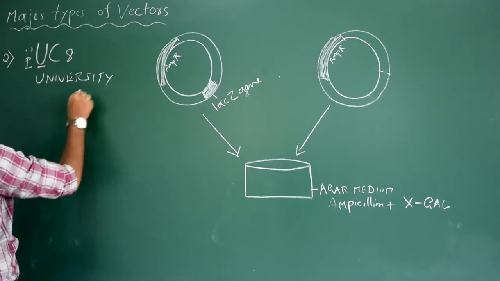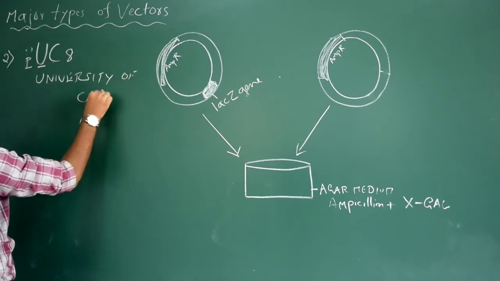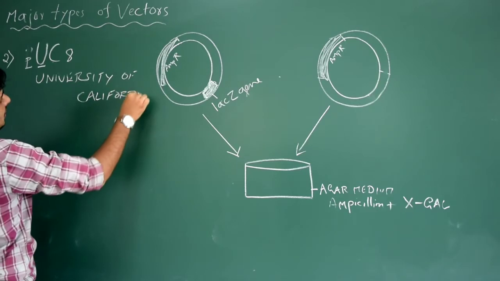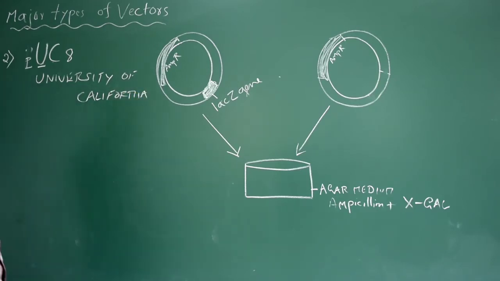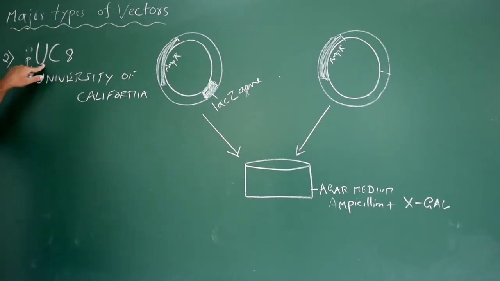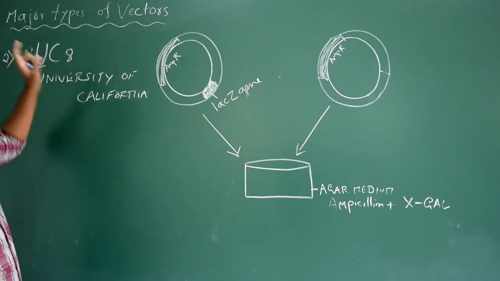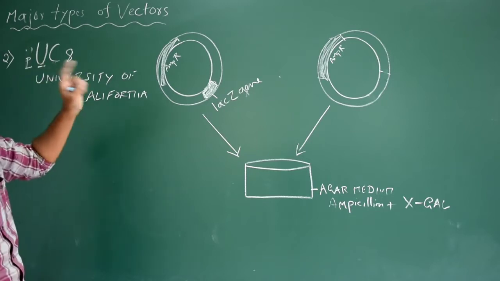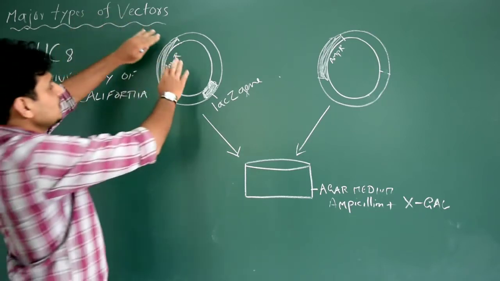of California. University of California. So that is built by the students of California, research students actually. So plasmid of University of California 8, even plasmid of University of California 18 is also constructed. So this is actually the diagram.